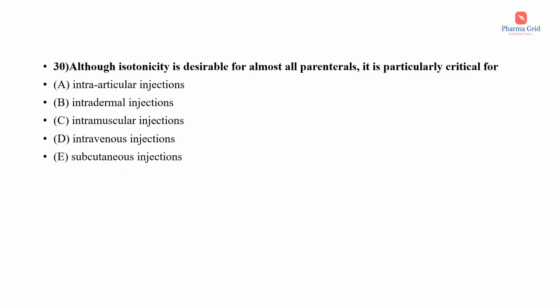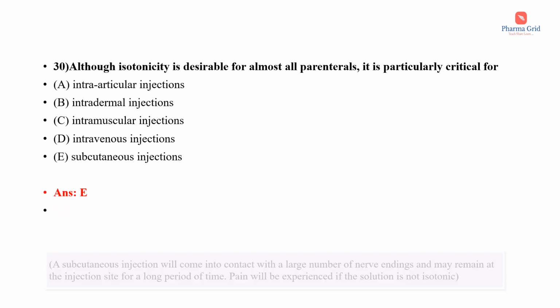Question number 30. Although isotonicity is desirable for almost all parenterals, it is particularly critical for: the options are intra-articular injections, intradermal injections, intramuscular injections, intravenous injections and subcutaneous injections. So here the correct answer is option E, that is, subcutaneous injections.